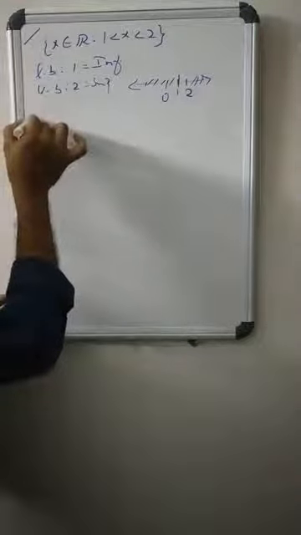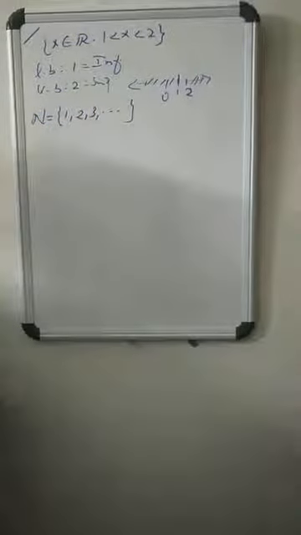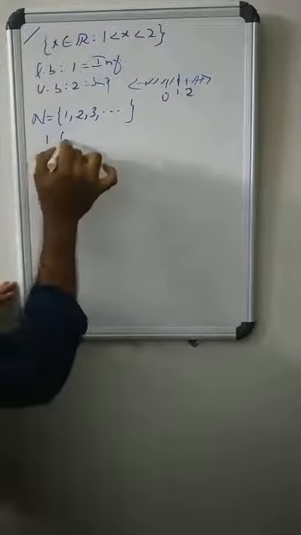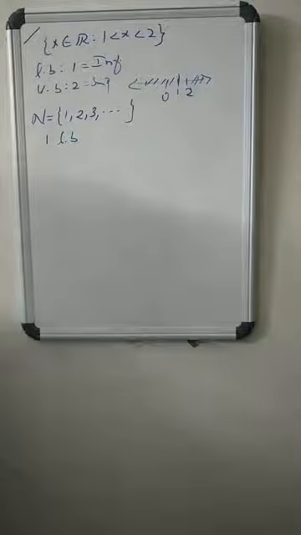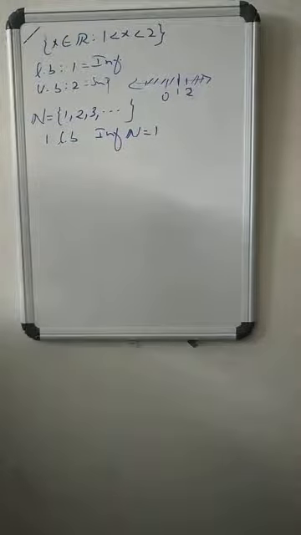Now consider another set, N, the set of natural numbers 1, 2, 3, etc. Which is the least upper bound? There is no upper bound. 1 is a lower bound, and every number less than 1, like -1, -2, etc., also acts as a lower bound. But 1 is the greatest lower bound, so the infimum of N is 1. What about its supremum? There is no upper bound, so there is no least upper bound; it has no supremum.